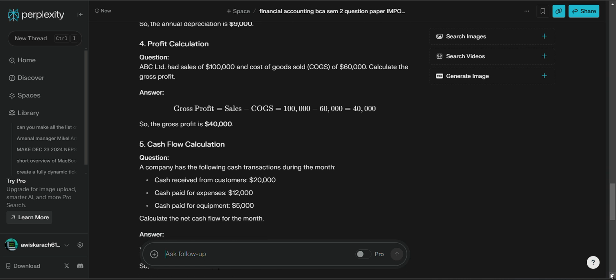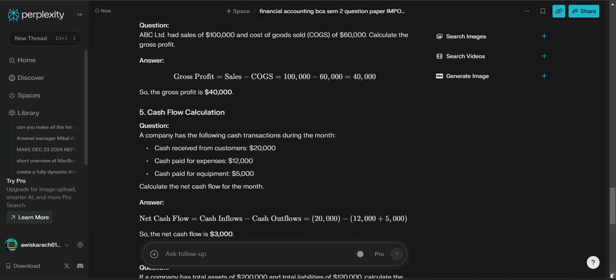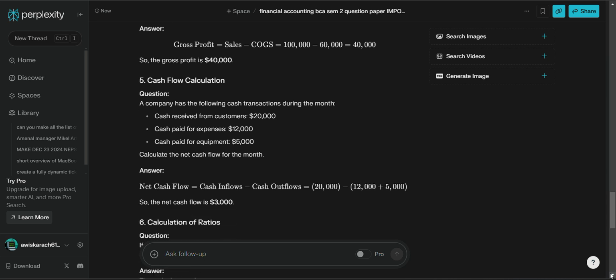Now the cash flow calculation. Company received from customer 20,000. Cash paid for the expenses 12,000. Cash paid for the equipment 5,000. Now the net cash flow. Cash inflow minus cash outflow: 20,000 minus 12,000 plus 5,000. So the net cash flow is 3,000.